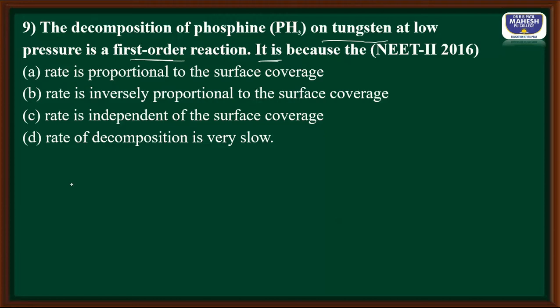It does not have a sufficient number of phosphine molecules on its surface. Hence rate is directly proportional to the concentration of phosphine molecules which cover the surface. So rate is proportional to the surface that is covered by the phosphine molecule. This is going to be the correct answer. So this is applicable at low pressure.